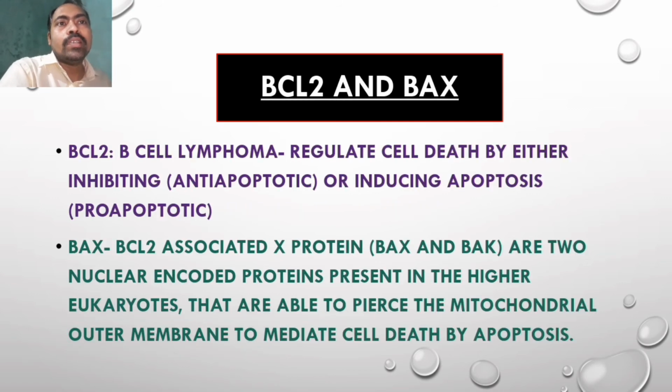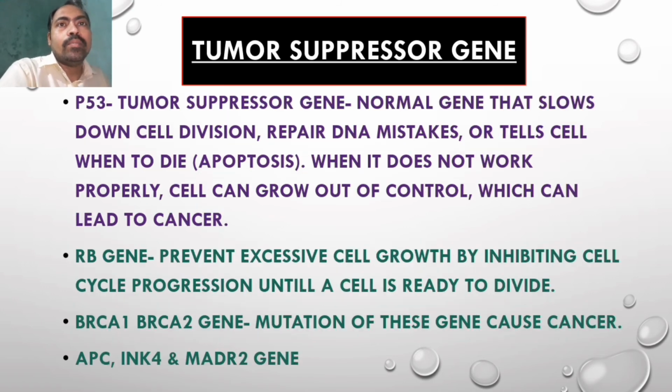Now coming to BCL2 and BAX. BCL2, the name comes from B cell lymphoma, regulates cell death by either inhibiting apoptosis, that means anti-apoptotic, or inducing apoptosis, that is pro-apoptotic. Now BAX, that is BCL2 associated X protein, includes BAX and BAK, two nuclear encoded proteins present in higher eukaryotes that are able to pierce the mitochondrial outer membrane to mediate cell death by apoptosis.